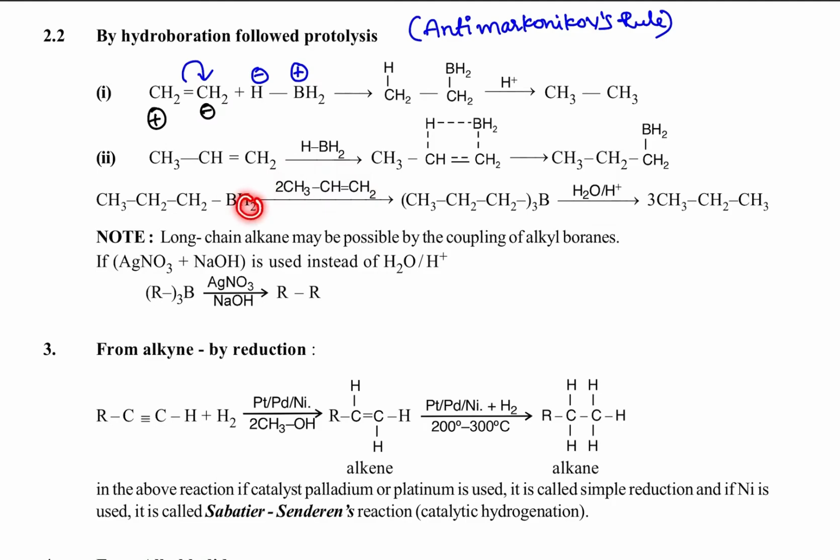The boron moves towards this carbon atom. Like that, we got trialkyl boron.